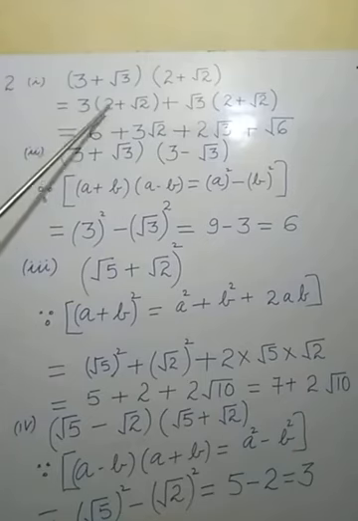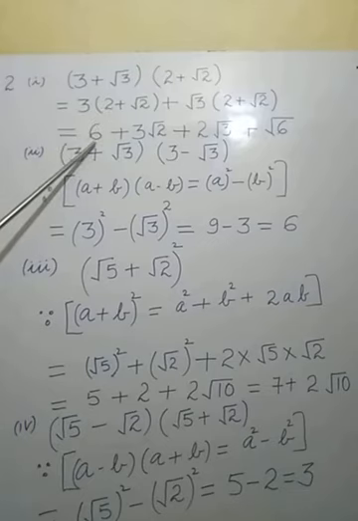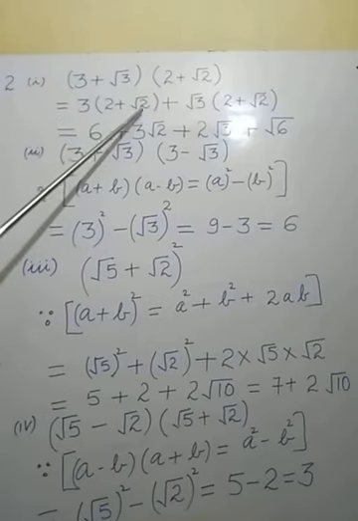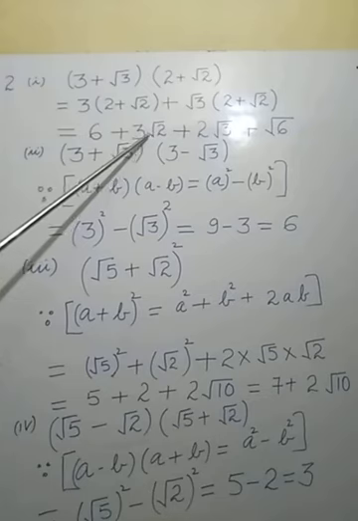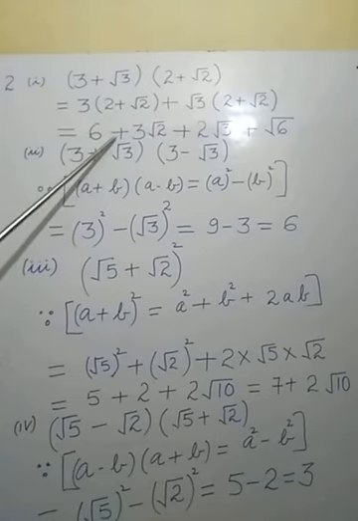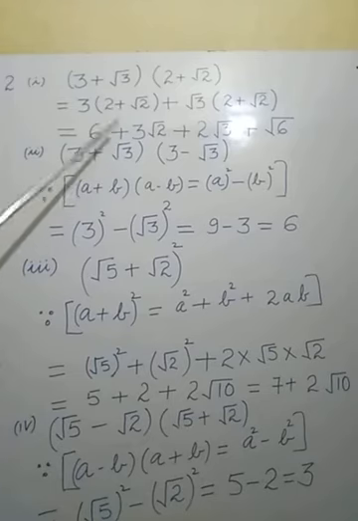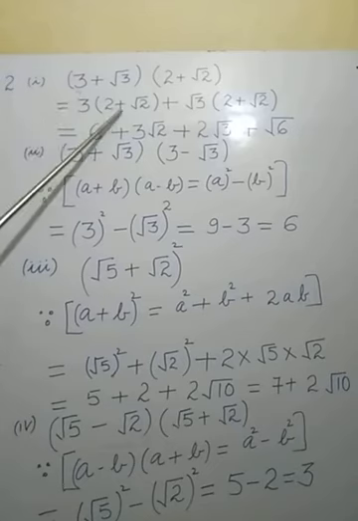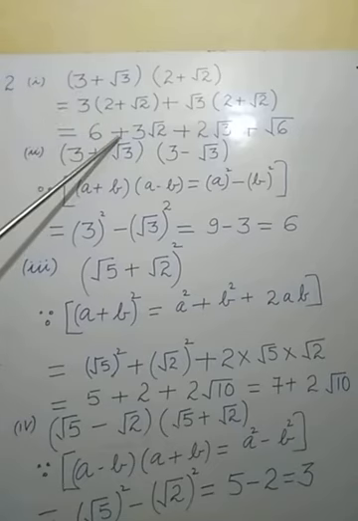Now multiply and see what result there is. If 3 is multiplied by 2, 3 twos, what will come? It is 6. So we note it down. Again 3 multiplied by under root 2. What will the result be? It will be 3 root 2, and we note down 3 root 2 with a plus sign. How can we decide this sign? This one is plus and this one is also plus. If plus is multiplied to plus, the result is plus. That's why here we have noted down plus.